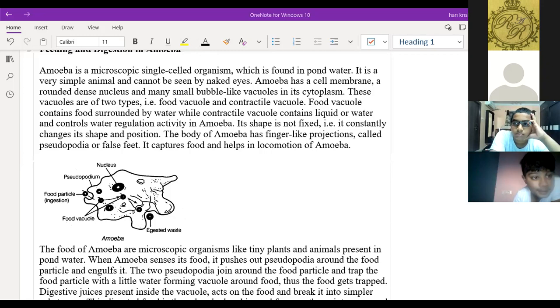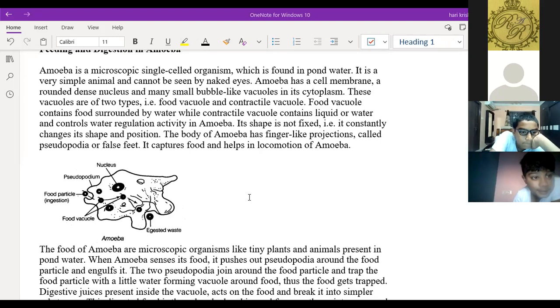Listen here carefully. I will explain the complete process of amoeba now, then we'll end the chapter. Generally, amoeba is a single-celled organism. It has the holozoic type of nutrition. Amoeba exists in pond water and is a very small-sized organism.